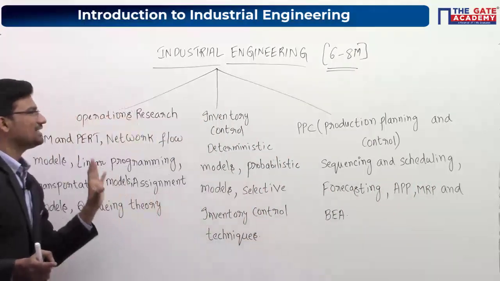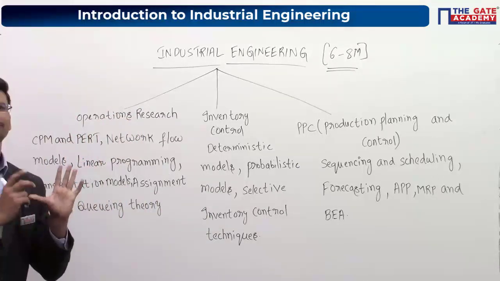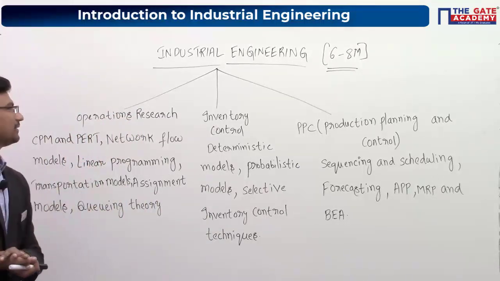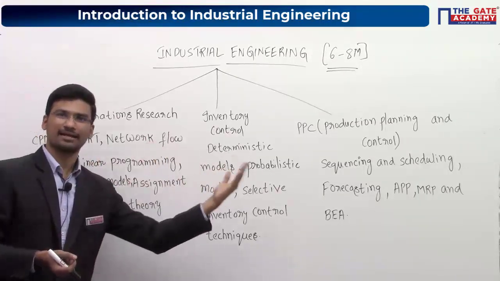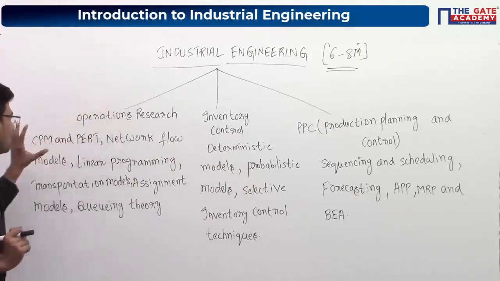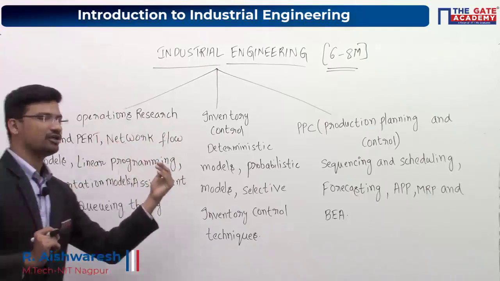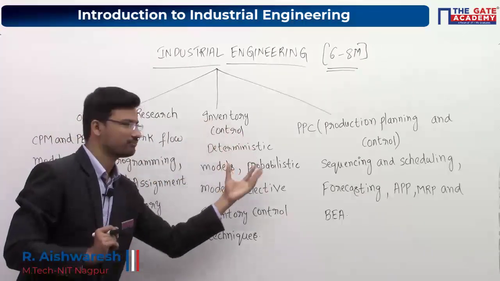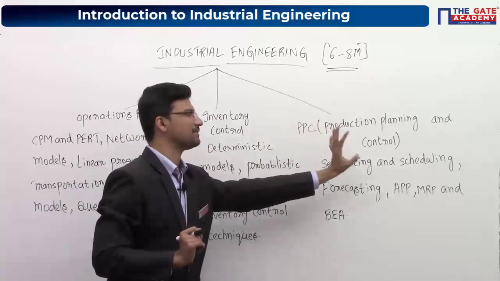So this is our syllabus, which we are going to study for the GATE examination. You can copy this. Our flow of the subject will be in this manner only. We will start with the operations research part and complete all these subtopics. Then we'll move to inventory control, complete all these topics, and finally we will reach the PPC part.